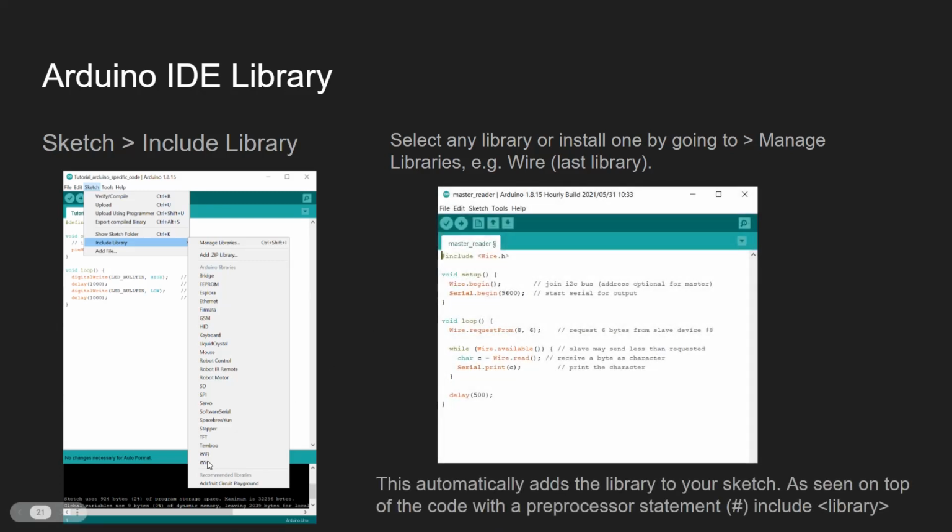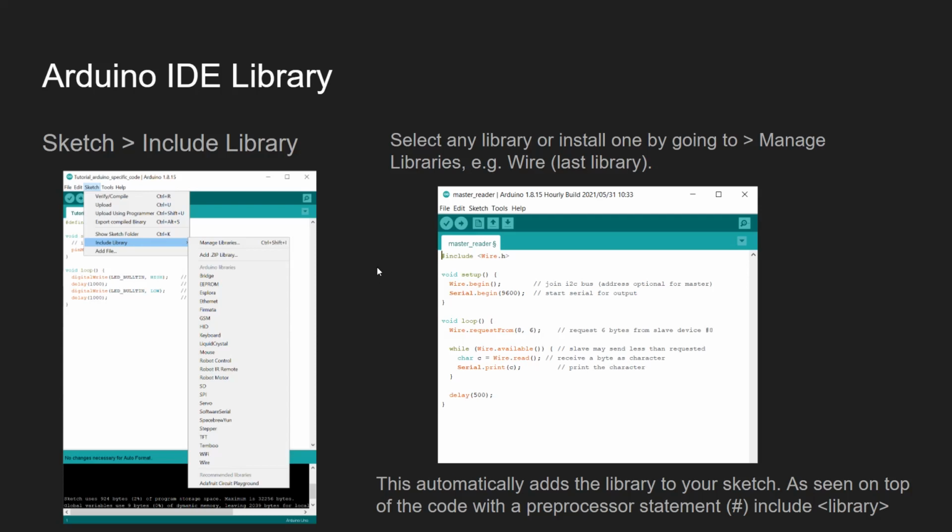Once you click on Wire and select the library, the Arduino IDE automatically types in this top line for you, which is #include, and then in brackets Wire.h for the library. And then you use the library specific functions such as Wire.begin and other functions.